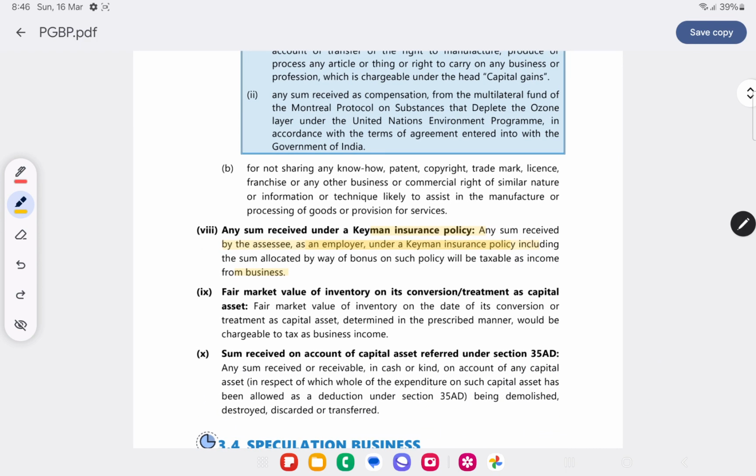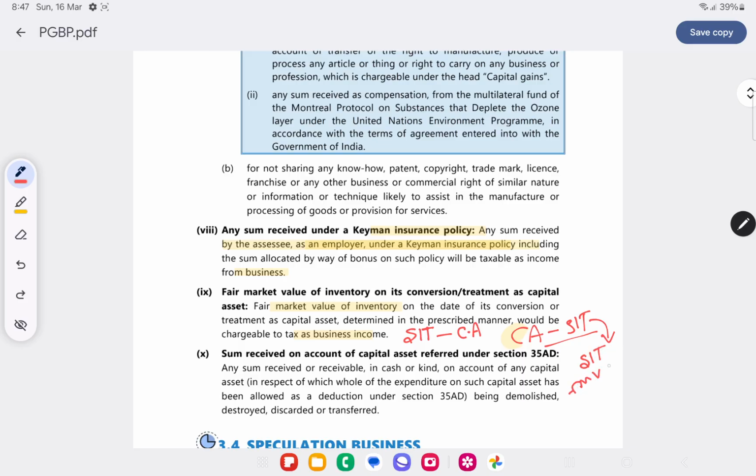When there is conversion of stock in trade to capital asset, then fair market value of inventory will be taken as business income. Okay, what if there is a capital asset converted to stock in trade? What will happen? We have studied in capital gains, right? It will be taxed in the year when the stock in trade is sold.